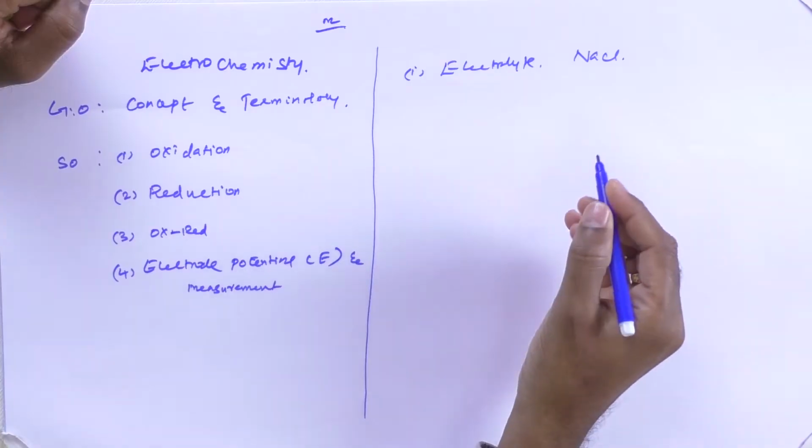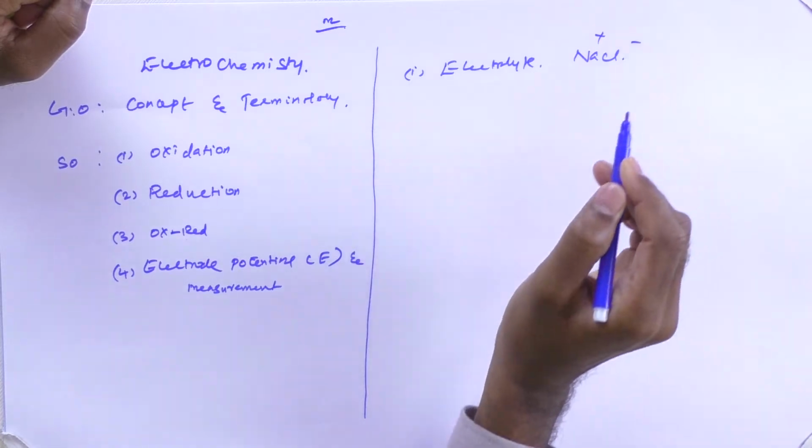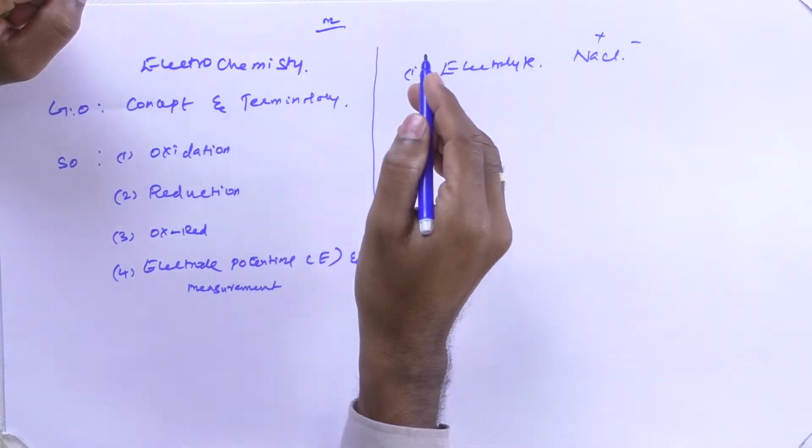Whenever we introduce sodium chloride into water, it becomes Na plus and Cl minus. So it will conduct electricity, because when you pass electricity through this NaCl solution, the movement of ions takes place with respect to the sign of the electrodes. The positive ions migrate towards the negative electrode and the negative ions move towards the positive electrode. Therefore, an electrolyte is nothing but a molten salt solution.